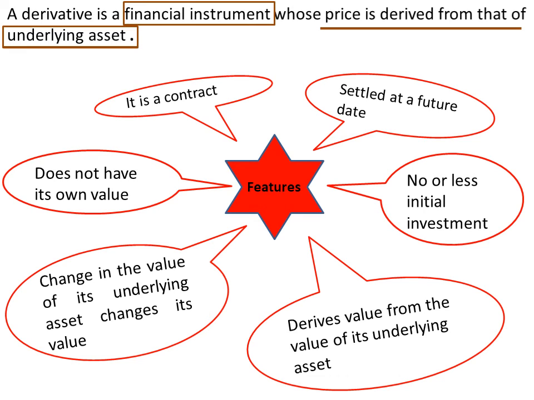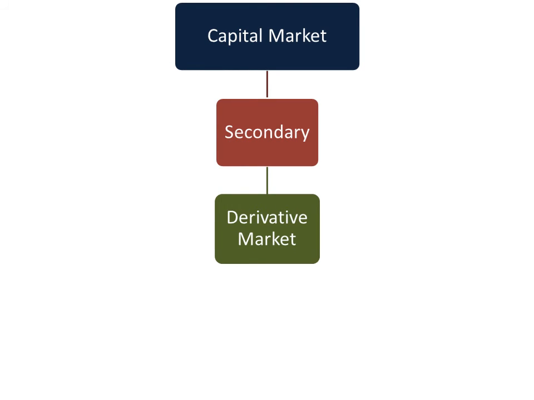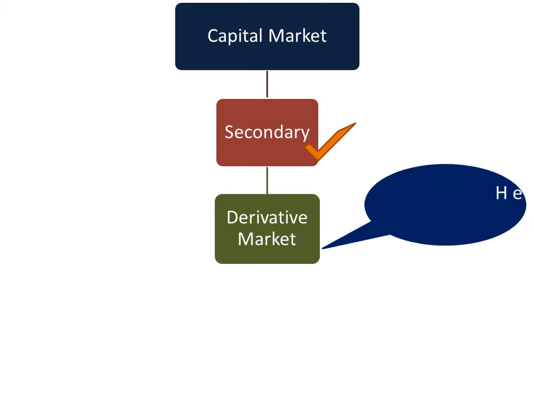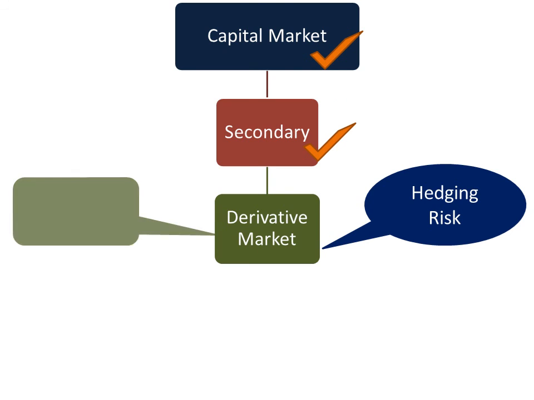Now these derivatives are traded in the secondary market, and derivatives are helpful in hedging risk, that is reducing risk. The derivative market is a part of the capital market, and because in this market settlement of contracts takes place at a future date, it is also known as the forward market or FNO market, that is the futures and options market.